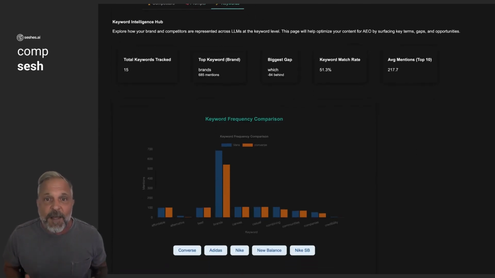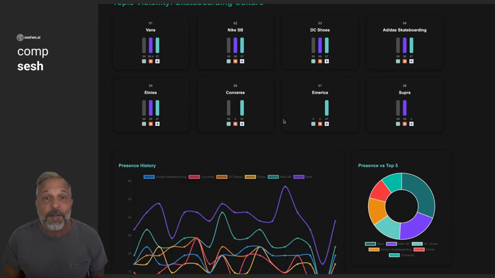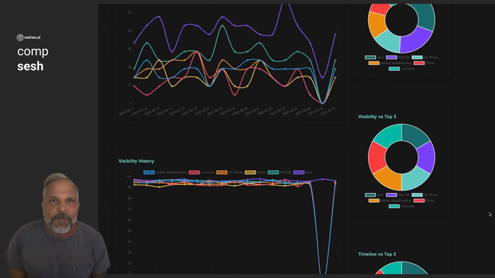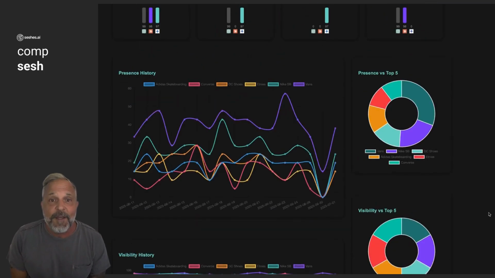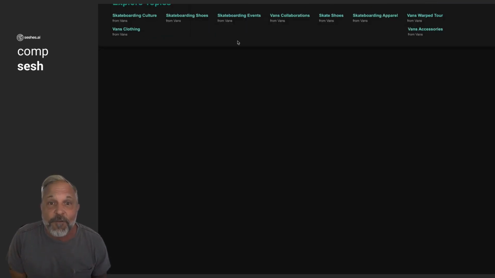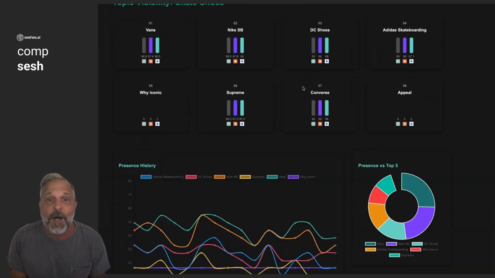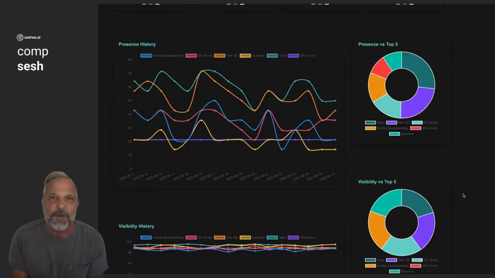It's where you quantify how you stack up in AI-generated content and where you spot your competitor's edge or your own blind spots. Think of it as LLM brand share of voice. You're not just checking rank, you're decoding how AI talks about the market.